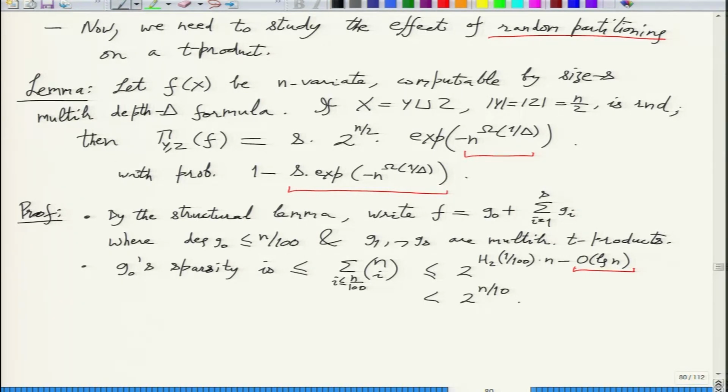Is this fair? So by Stirling's approximation, we get that G0 has at most 2 raised to n by 10 monomials. What is the measure on a monomial? 1. So the measure of G0 is at most this much by subadditivity.